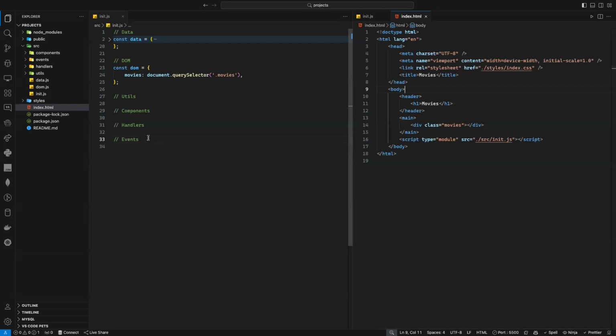Good. So what do I want to do? I want, when my page is loaded, to show my movies directly. So here the event will be when the page is loaded. When my page is loaded, I want to automatically show all the movies. What is the event here? If you don't know, you can just Google it and see what the event is. So I want to show my movies when the page is loaded.